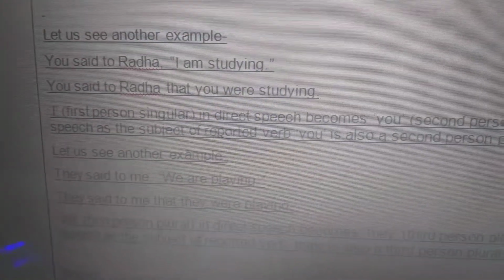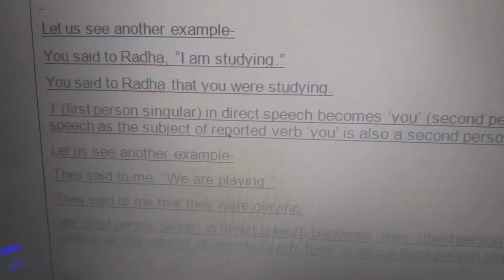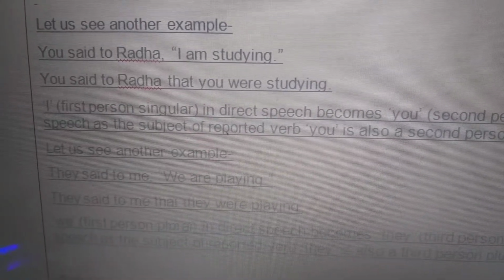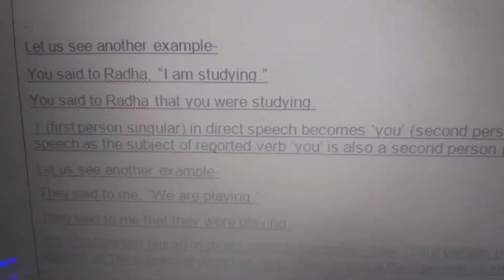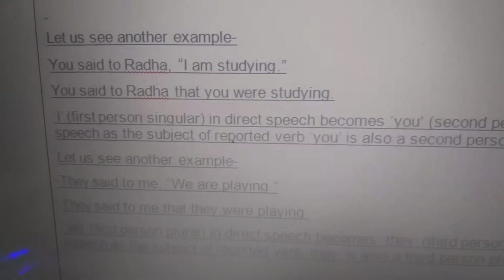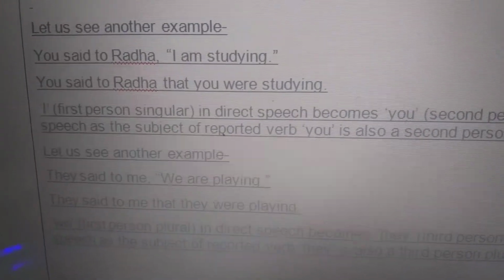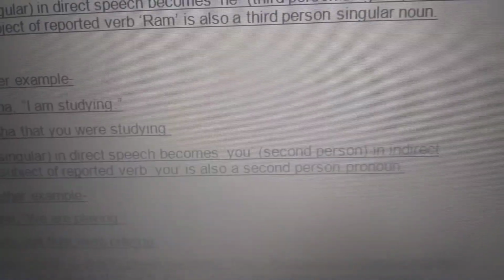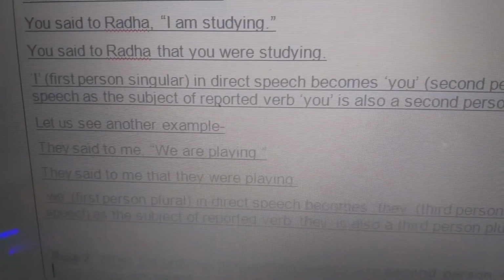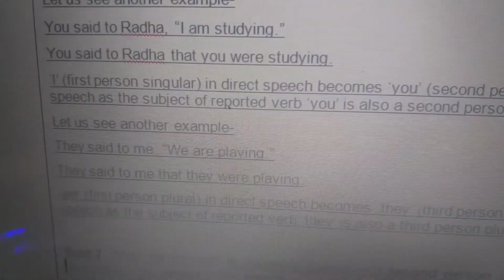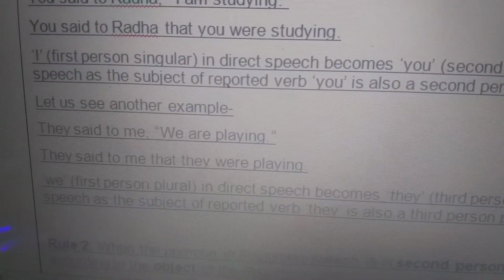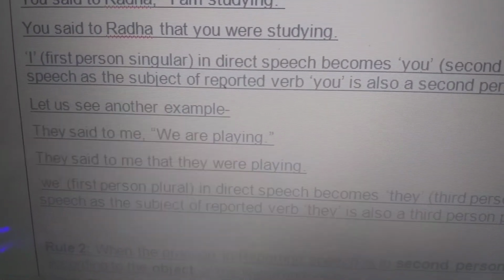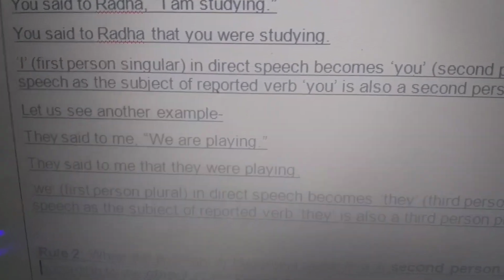Like, you said to Radha, "I am studying." You said to Radha that you were studying. I becomes you. That is the first person singular in direct speech becomes you, that is the second person in indirect speech. Let us see some more examples. They said to me, "We are playing." They said to me that they were playing.